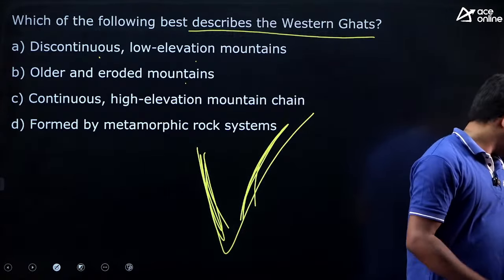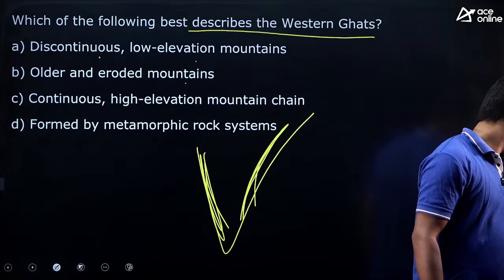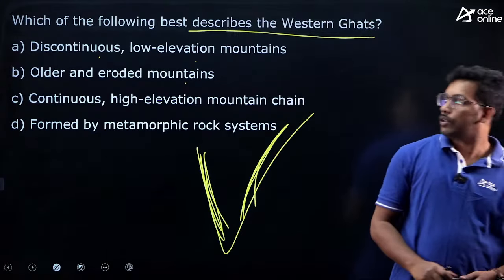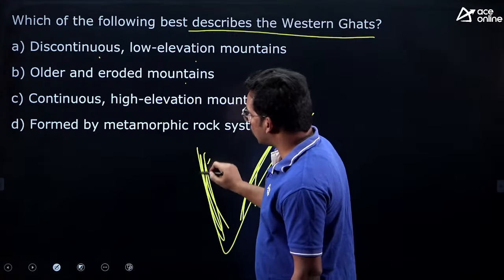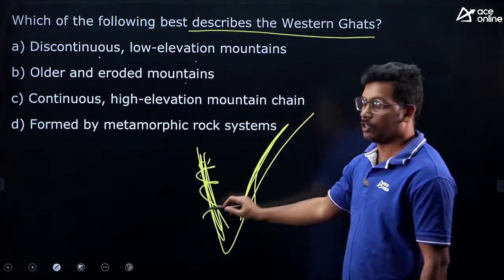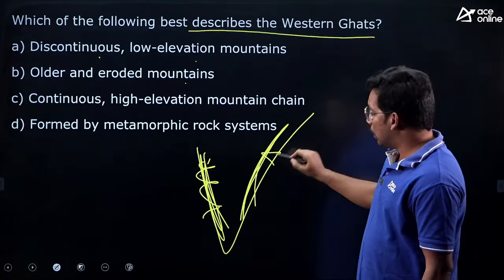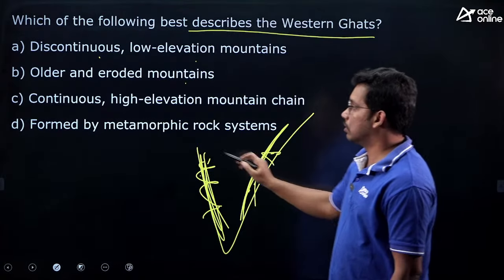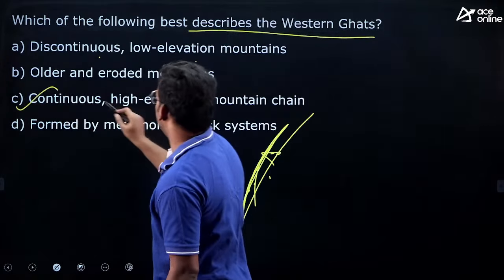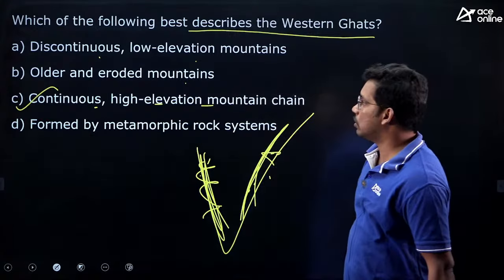What is the answer? So Western Ghats are continuous and very high elevation. Eastern Ghats are discontinuous and low elevation, right? So the answer is C, continuous high elevation mountain chain.